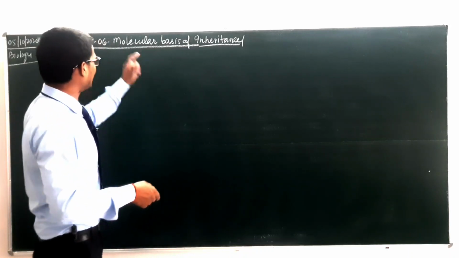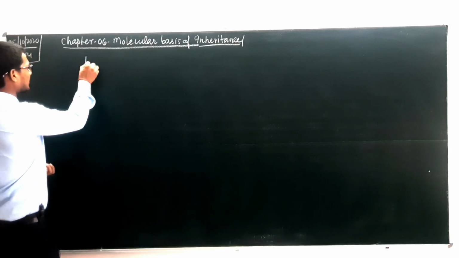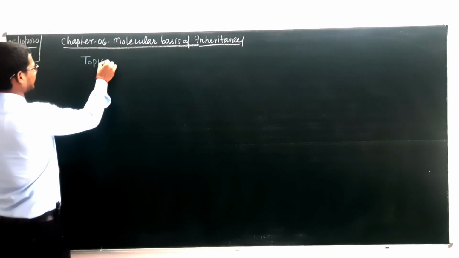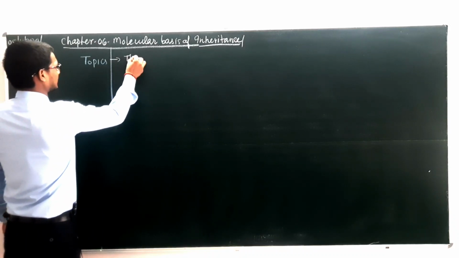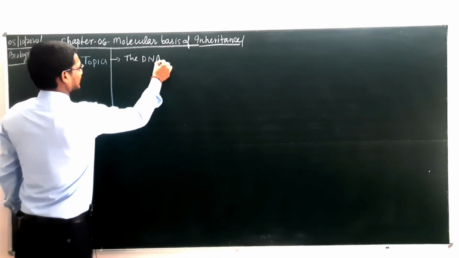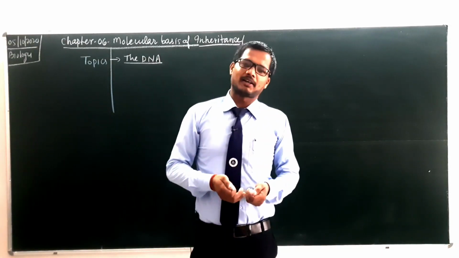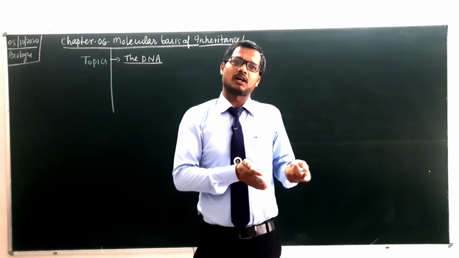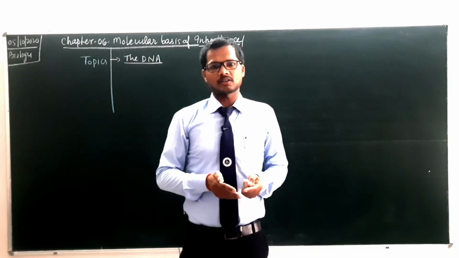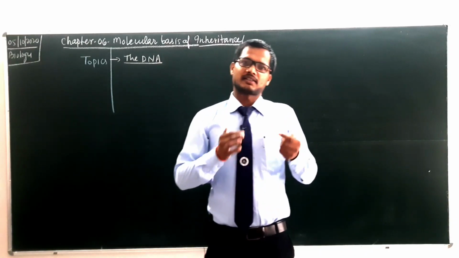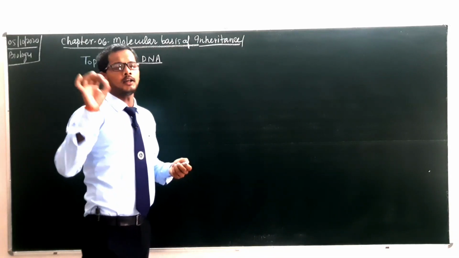So without wasting time, I am starting Molecular Basis of Inheritance. First of all, we will study what topics we should study here. First of all, we will study about the DNA, or we can say that we will study about the genetic material. Here we will study about the DNA, its occurrence in prokaryotes and eukaryotes, as well as types of DNA and structure of DNA. All these points will be discussed here one by one.